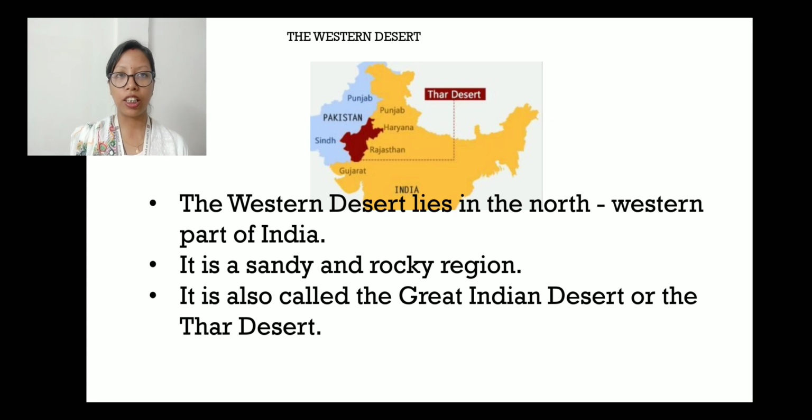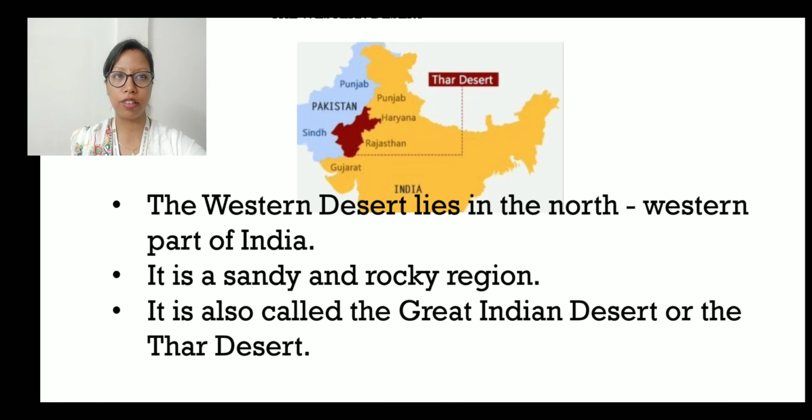Now remember one thing, a single particular region has three names: the Western Desert, the Great Indian Desert and the Thar Desert. If the question comes, what is another name for the Thar Desert, what is another name for the Great Indian Desert, don't get confused. It's the Western Desert, Great Indian Desert and the Thar Desert. The three names belong to one particular region. So the Western Desert lies in the northwestern part of India.